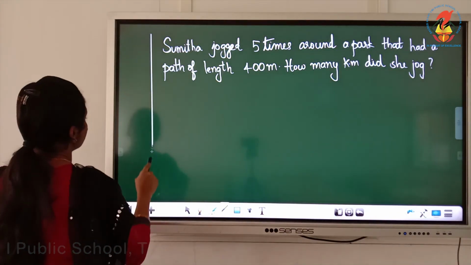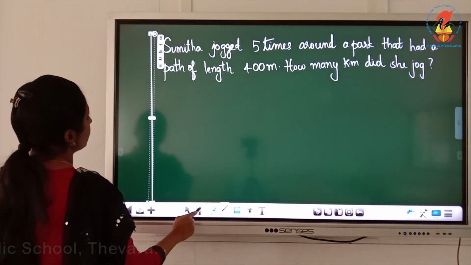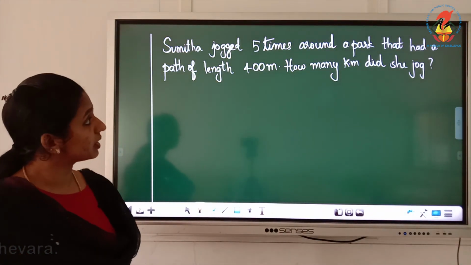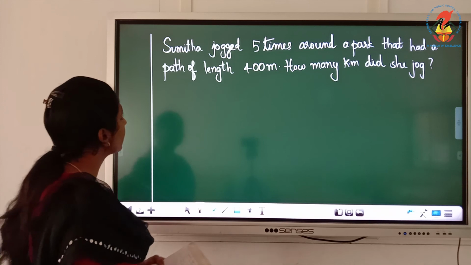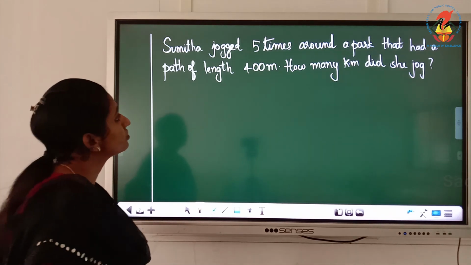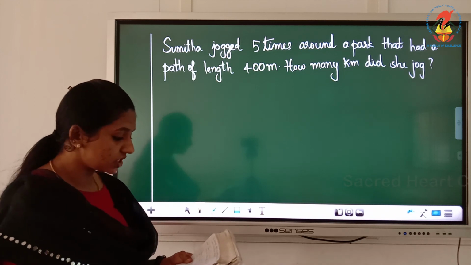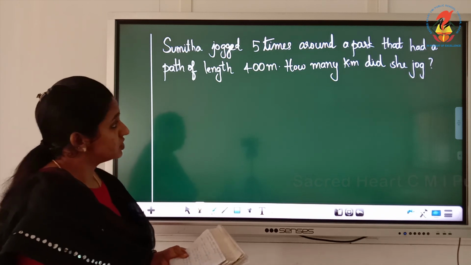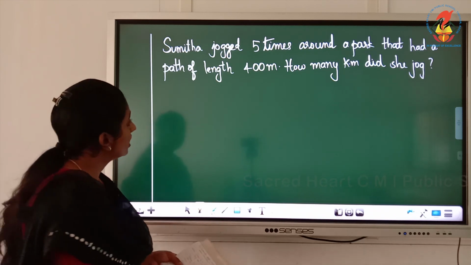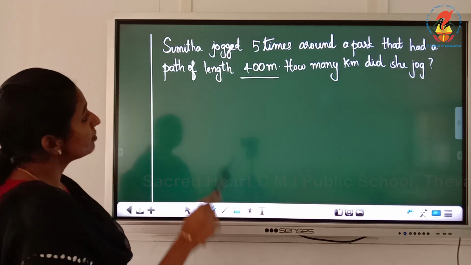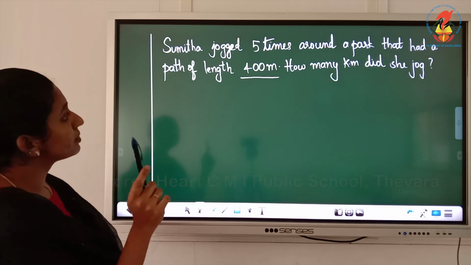Sushmita jogged 5 times around a park that had a path of length 400 meter. How many kilometer did she jog? So here, what is the 400? The distance of the path.